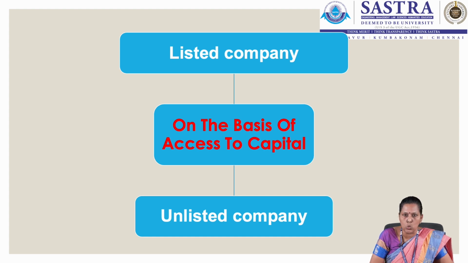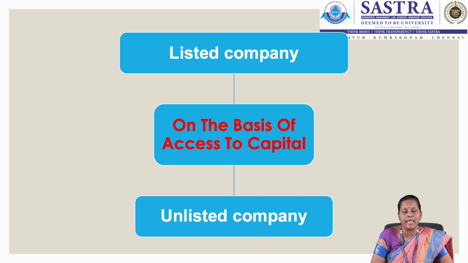Listed companies are those companies who can list their shares in the recognized stock exchange in India. So all the public company can list their shares in the stock market and these shares are freely transferable. The money can be raised in the primary market through initial public offering. Further trading would happen in the secondary market.